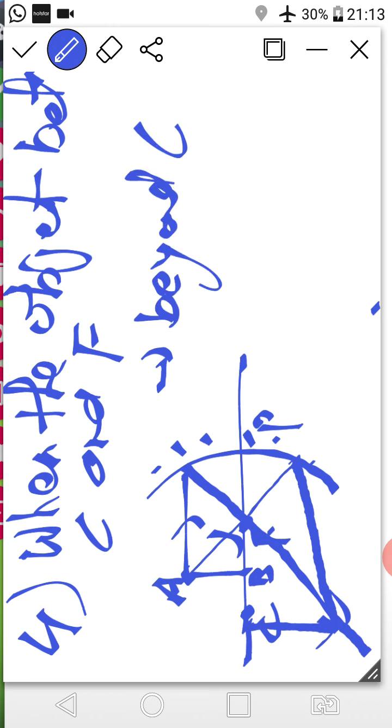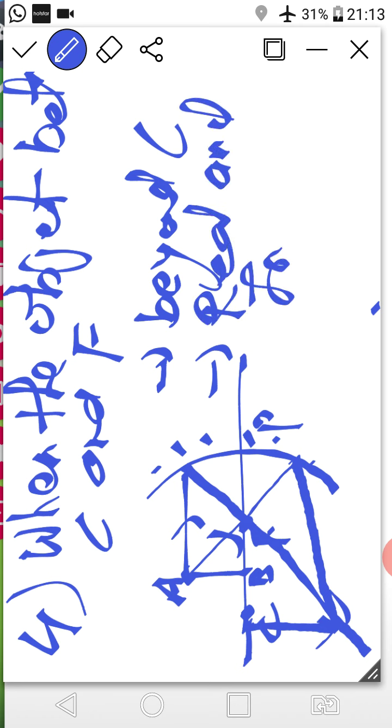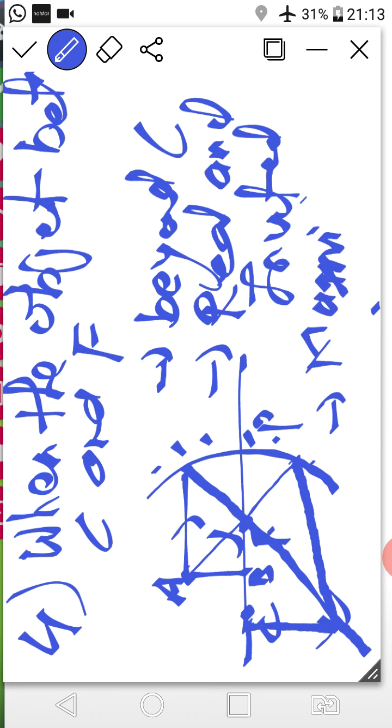So the position of image is beyond C. Next, nature of image is real and inverted, and size of image is a little bit bigger, so I can say magnified. Draw this diagram properly and try to locate the image beyond center of curvature.